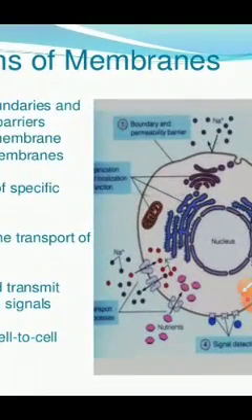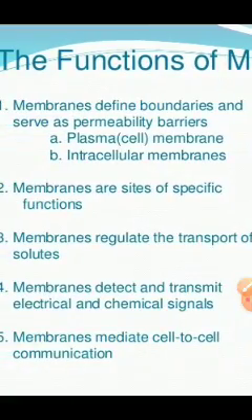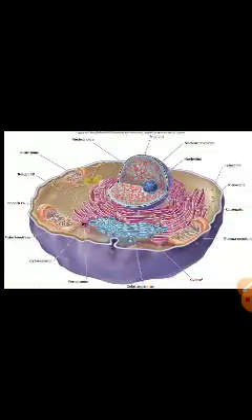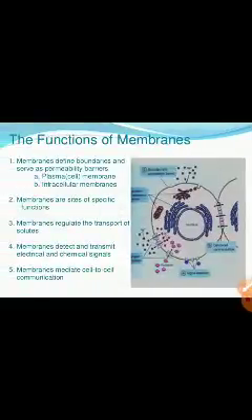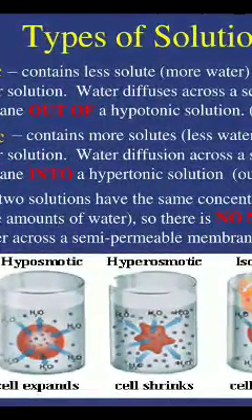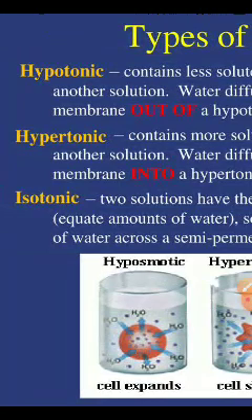The function of the cell membrane is that it regulates transport and the function of osmosis especially, and osmosis is of two types as per the nature of the solution. My dear students, you have to know about the nature of the solutions while studying the structure of the plasma membrane. Three types of solutions are there: hypotonic, hypertonic, and isotonic.